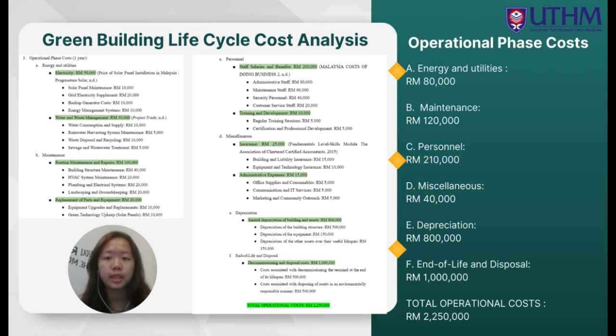For the last part of the green building life cycle cost analysis is the operational phase cost, which consists of energy and utilities, with a total cost of 80,000; then maintenance 120,000, personnel 210,000, miscellaneous 40,000; then depreciation with a total cost of 800,000; and lastly end of life and disposal, with a total cost of 1 million. The total operational cost will be 2,250,000.